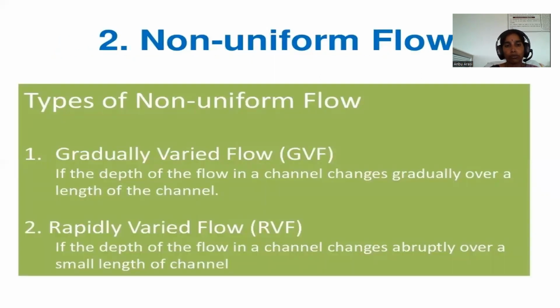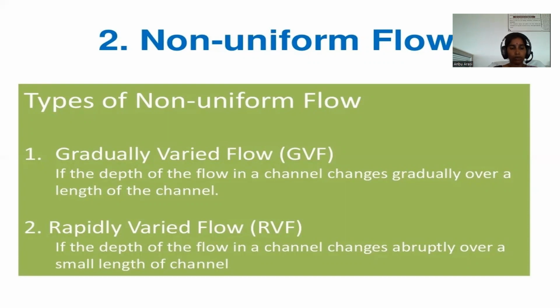Types of non-uniform flow. Non-uniform flow is classified into two categories. One is GVF, gradually varied flow, and the other is RVF, rapidly varied flow. If the depth of flow in the channel changes gradually over a long length of the channel, the flow is said to be gradually varied flow and is denoted by GVF.